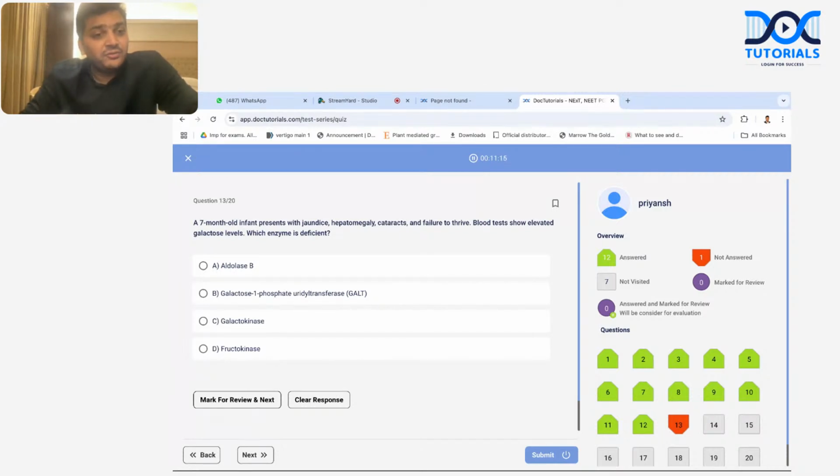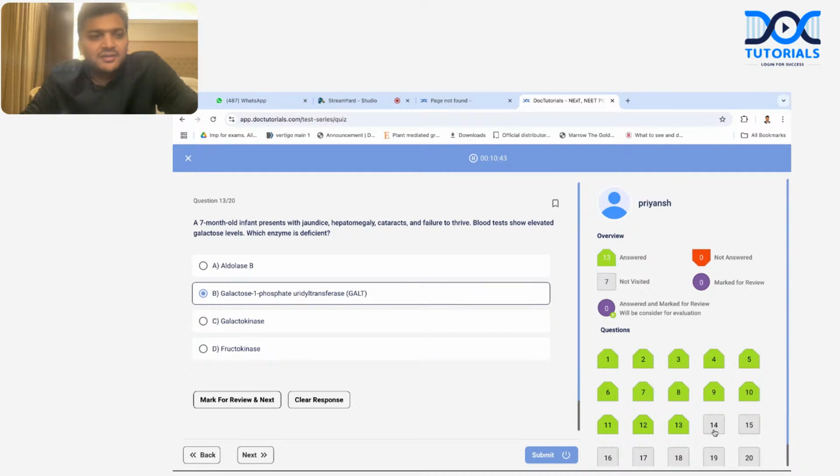But they're not asking the diagnosis, they're asking which enzyme deficiency. Galactosemia, the mnemonic we have discussed was FAB GUT. Galactosemia, G for galactosemia, GUT. Yes, galactosemia is uridyl transferase deficiency. And I would have easily eliminated options A and D because they are related with fructose and galactokinase. Actually, B and C both lead to galactosemia, but B is leading to the classical one. And if nothing is specified, we'll go with the classical one.